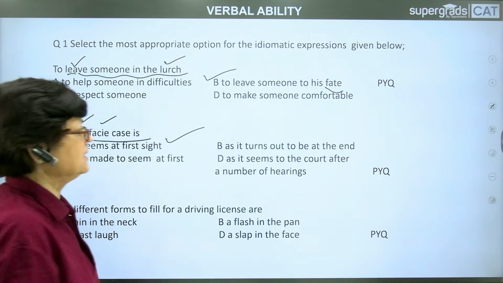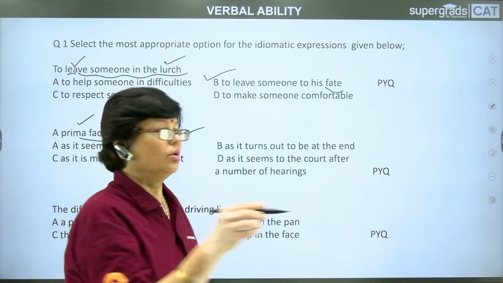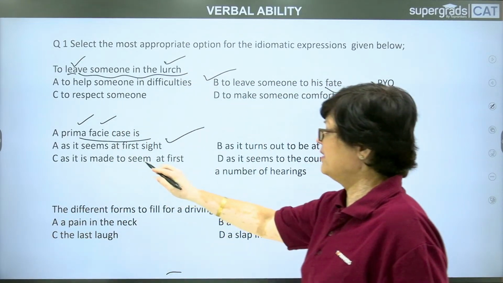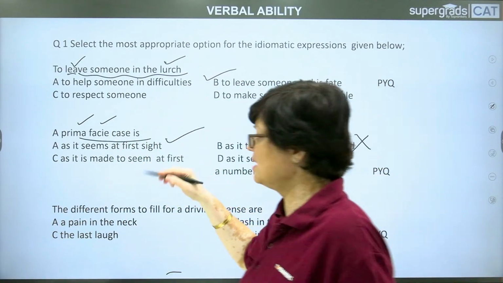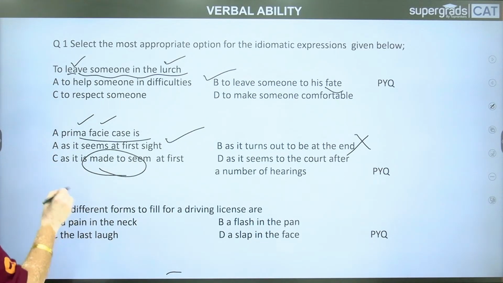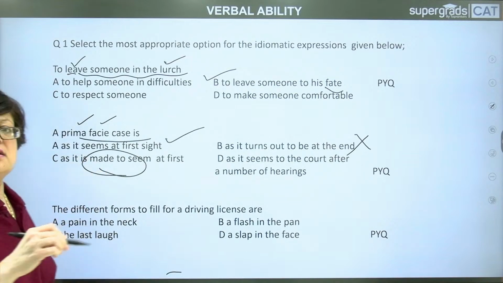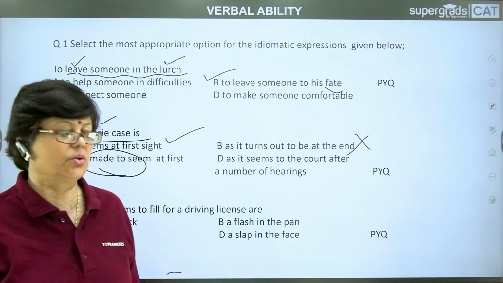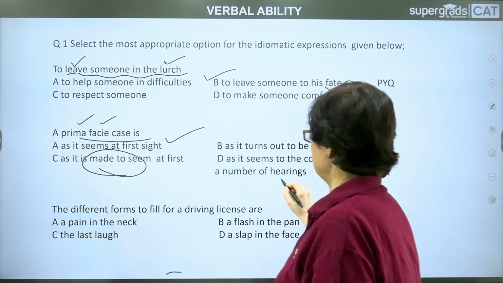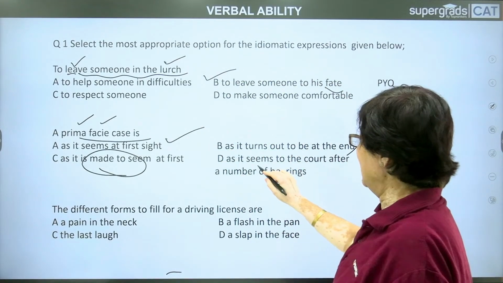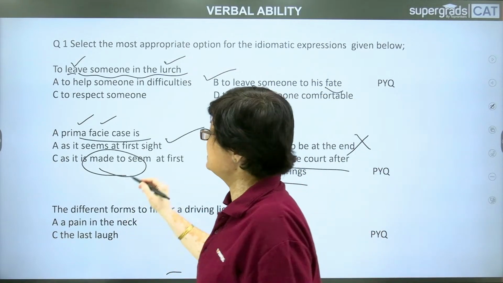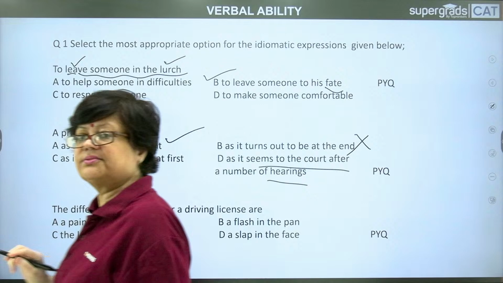Option B, as it turns out to be at the end? No, it is not what it turns out to be at the end. As it were made to seem at first, is it made to seem? Now there is a little trick involved here. As it seems or as it is made to seem, there's a difference between the two. They look the same, but they are actually different. And a number of hearings, I mean, as it seems to the court after a number of hearings? No, it is actually as it seems at first sight.